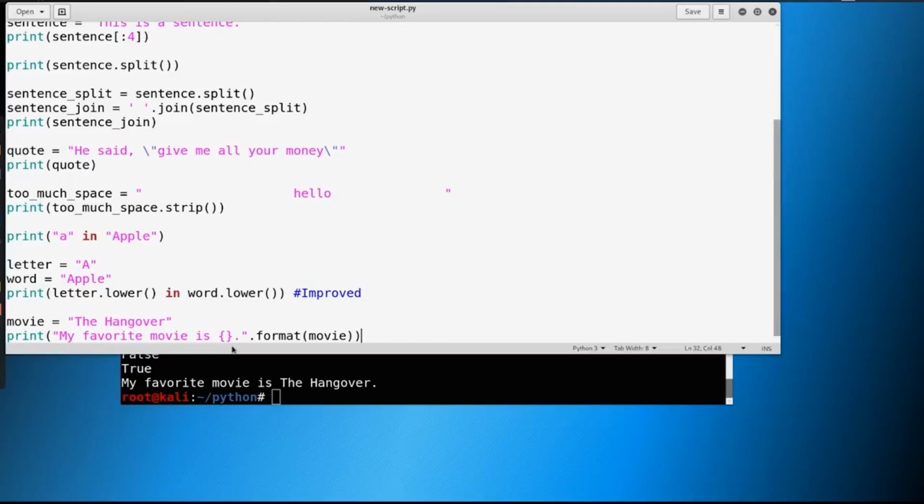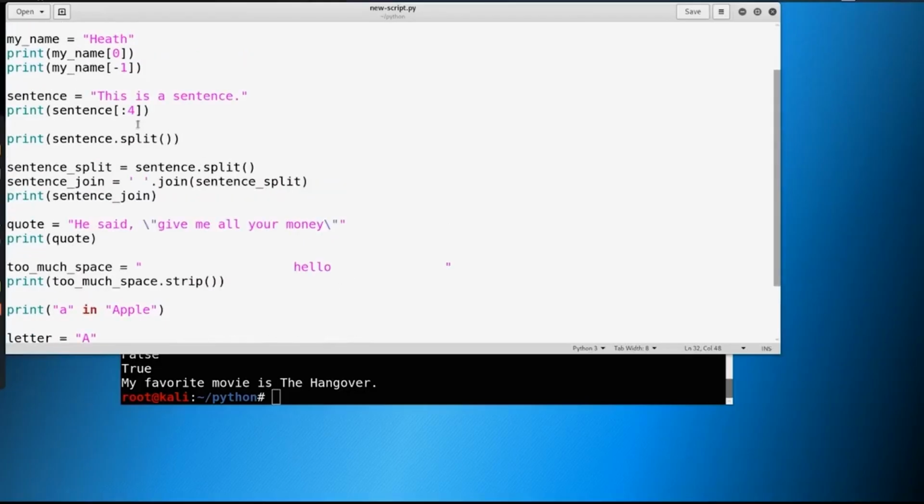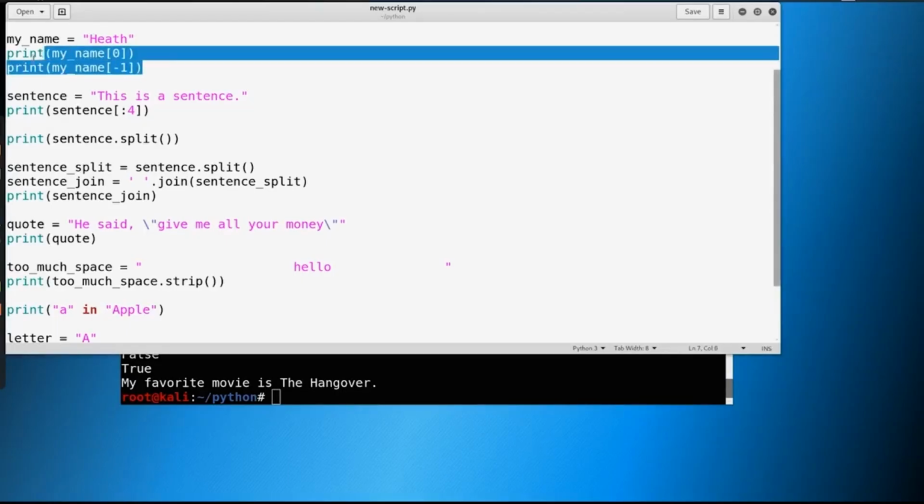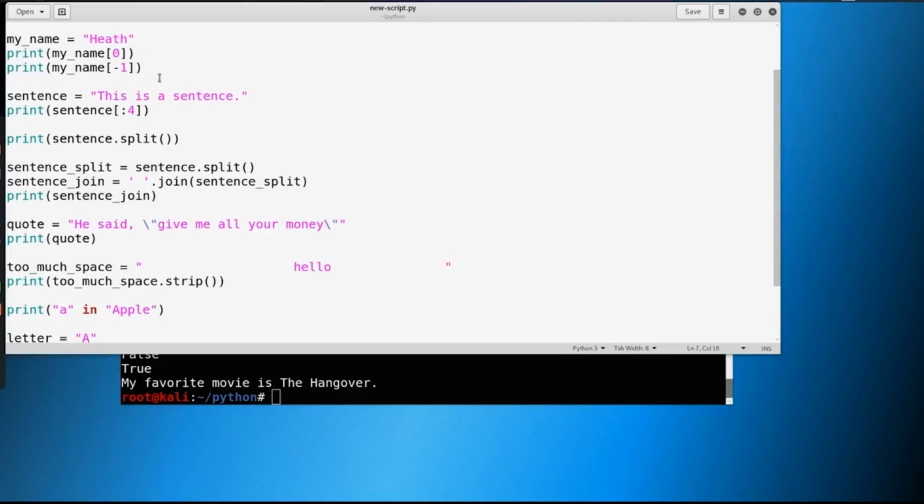So if you're going to take away some things today, just take away that we have different ways of doing things. We've shown you with the list before the 0 and the -1. I told you it was going to come up again. Just know that, again, 0 is the first item or first letter or first whatever when we're talking about Python and we're talking about our variables, lists, strings. Always start with a 0. There are different ways to do the same thing and apply them across other items, right? So I've shown you this with lists, I've shown you this with strings. So get those wheels spinning and think about how you can utilize some things.